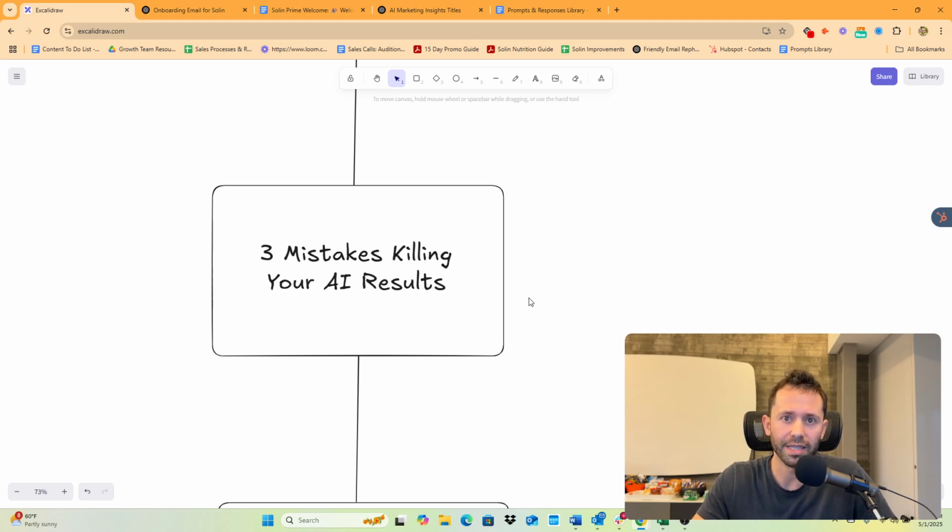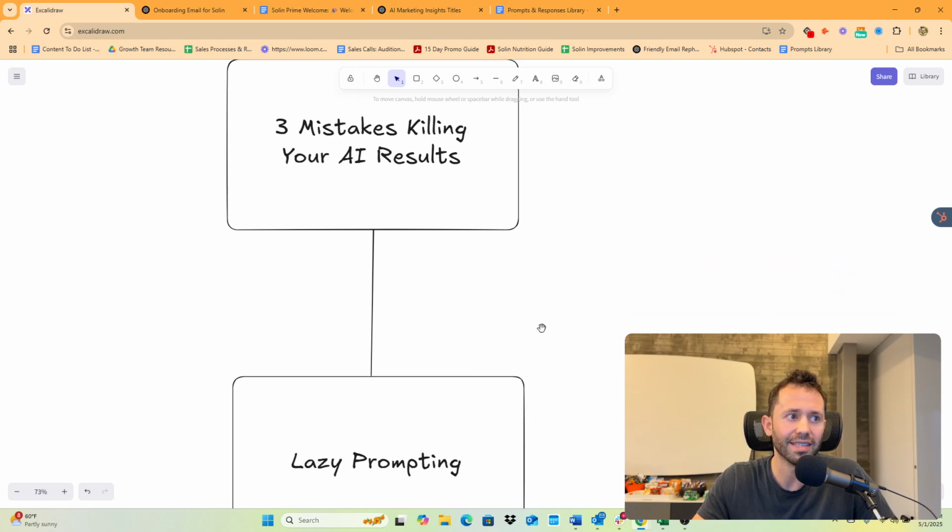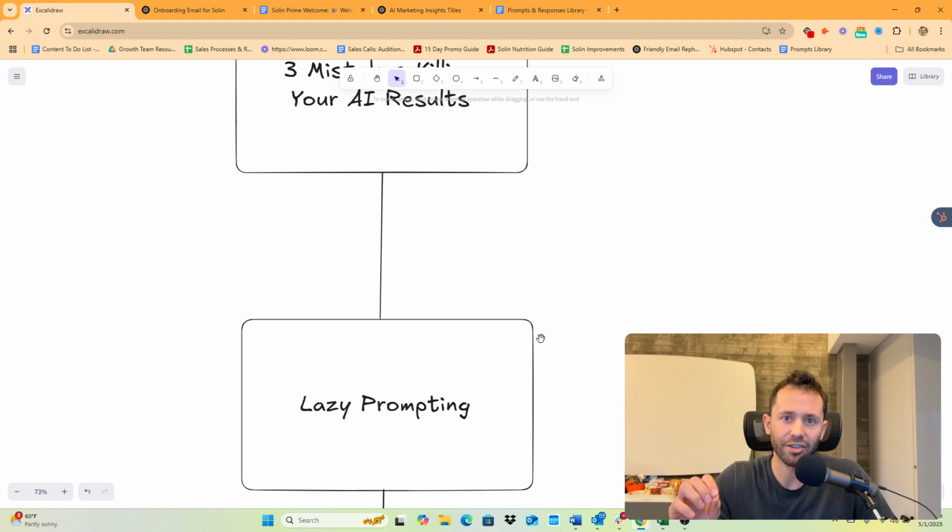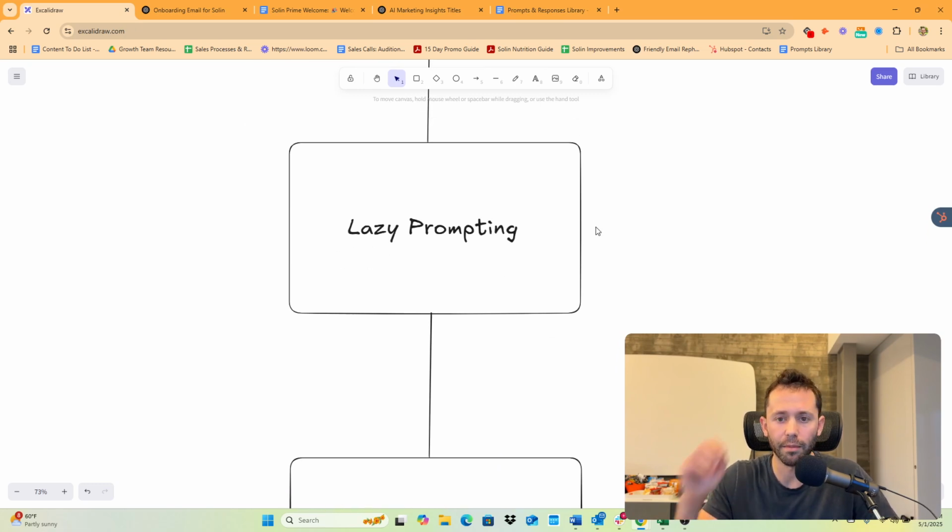And with those 3 mistakes, they may seem simple. They may seem like, oh yeah, I know this, but I'm going to actually go through how you can change your mindset so that you can get the absolute most out of AI. So number 1, lazy prompting, right? By the way, I'm lazy. I'm as lazy as they come. So my prompts are lazy, but what I mean by lazy prompting is not giving it any context, right?